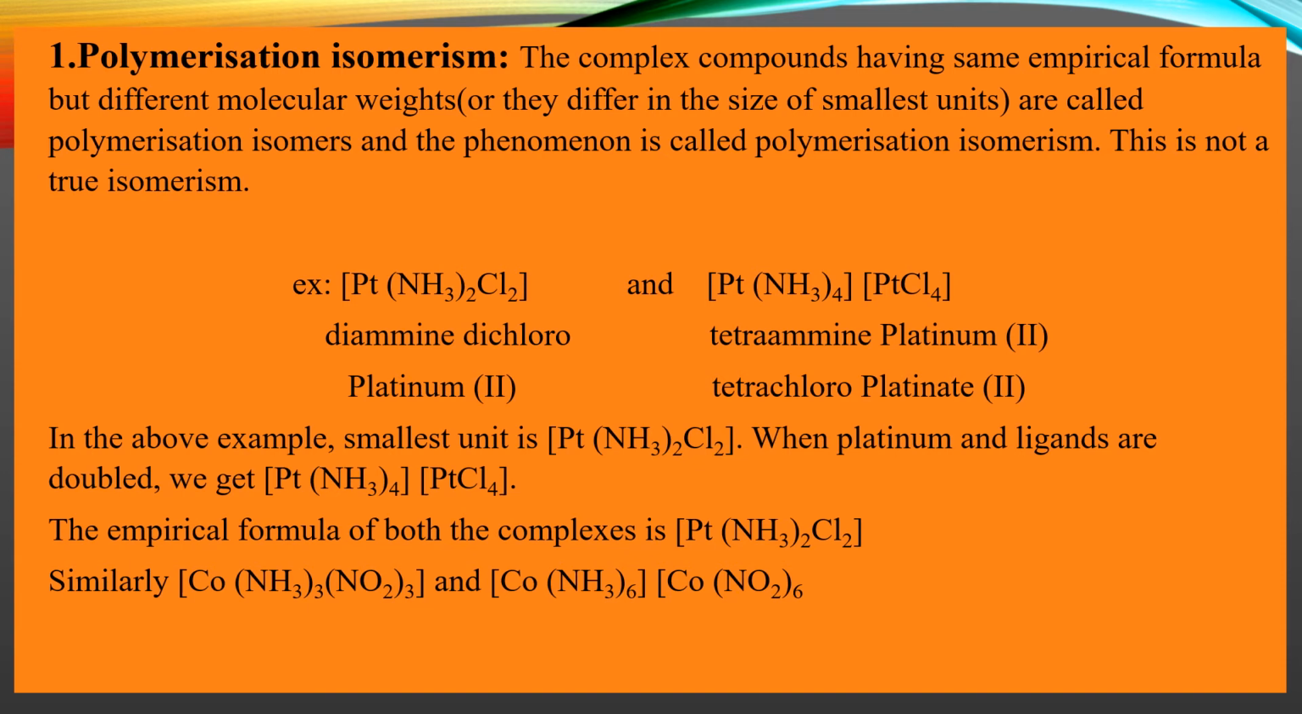Okay, so clear, students? The definition of polymerization isomerism is: complex compounds having the same empirical formula but differing in the size of the smallest units. Such complex compounds we call polymerization isomers, and the phenomenon is called polymerization isomerism. Learn the example clearly, then you will understand what polymerization isomerism is. Okay, moving on to the second type of isomerism.